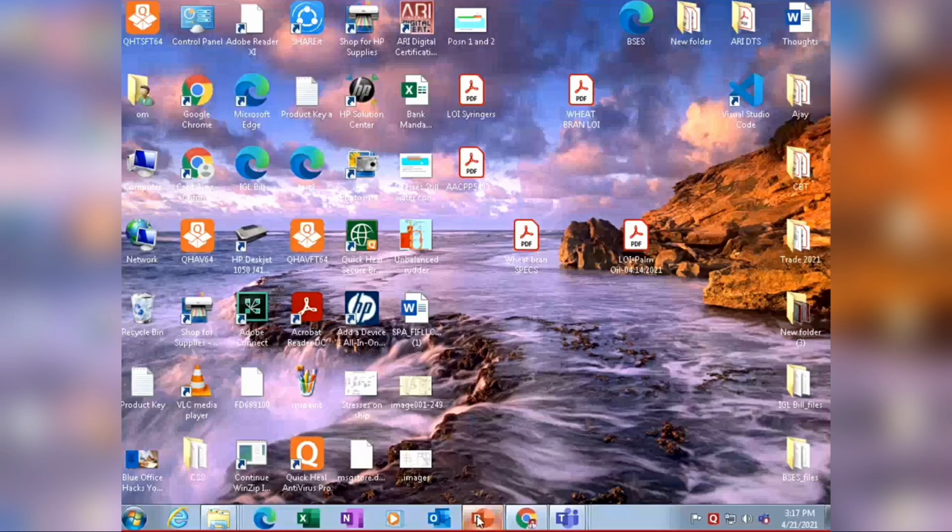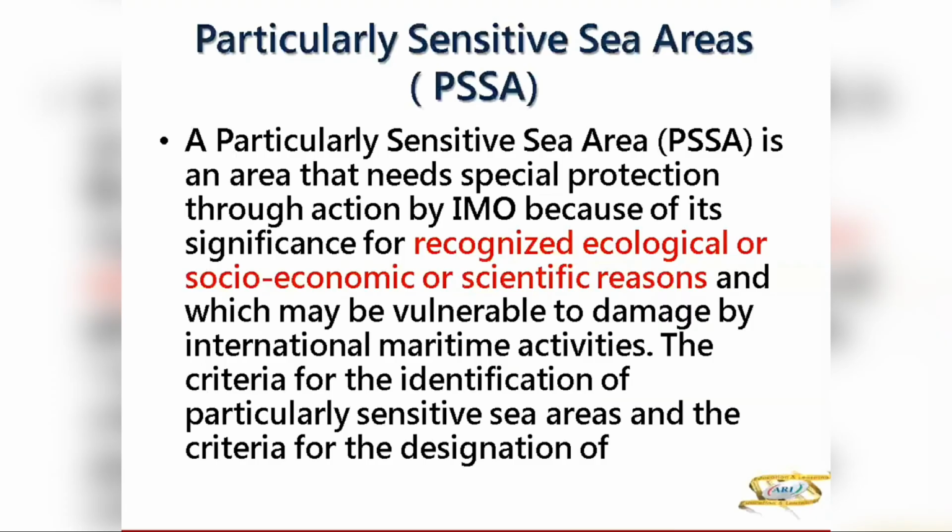So you've seen that video of PSSA. These are sensitive sea areas. These are not special MARPOL areas, but these are basically areas which are recognized for ecological or socio-economic or scientific reasons. You're trying to protect them because they are sensitive to various pollution or maybe marine traffic and all. So they have to be controlled or given special protection.